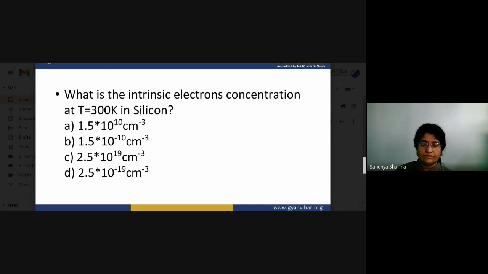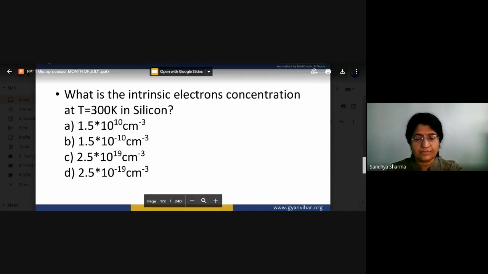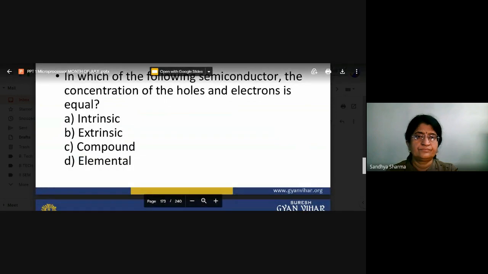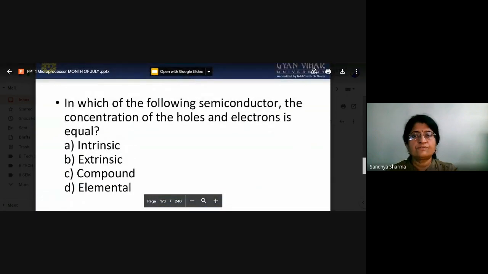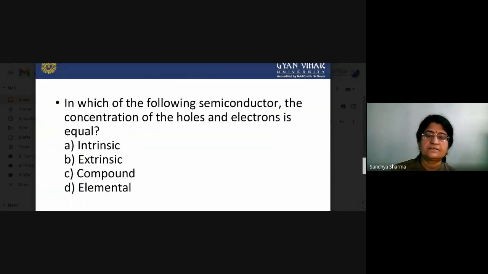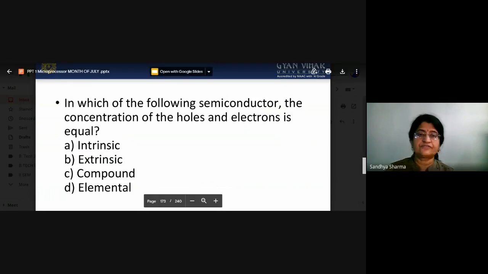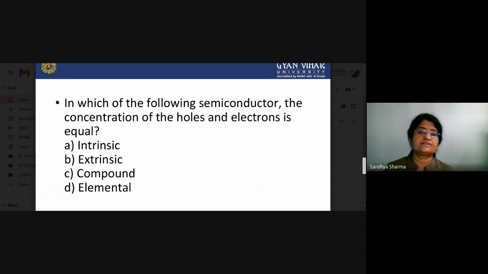You can calculate that particular value by using the formula which I already showed. Now in which of the following semiconductors is the concentration of holes and electrons equal? So you have to choose intrinsic or extrinsic. So what about the intrinsic, extrinsic? We can also revise this part.